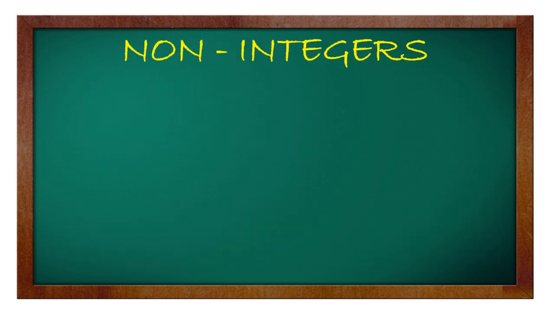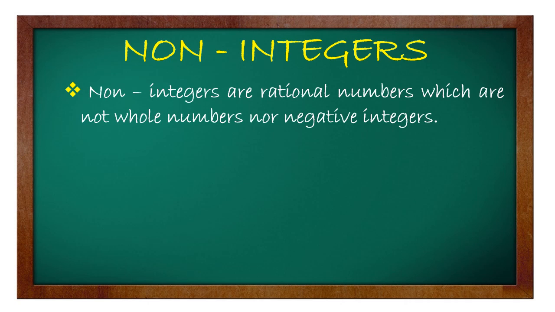Next is the non-integers. So, non-integers are rational numbers which are not whole numbers nor negative integers. Kung babalikan natin yung definition natin ng rational numbers, sabi natin, rational numbers are any numbers that can be written in the form of A over B, where A and B are integers and B is not equal to 0.